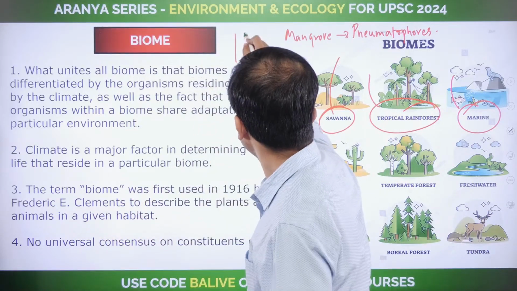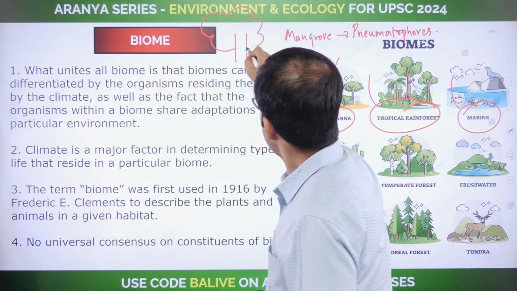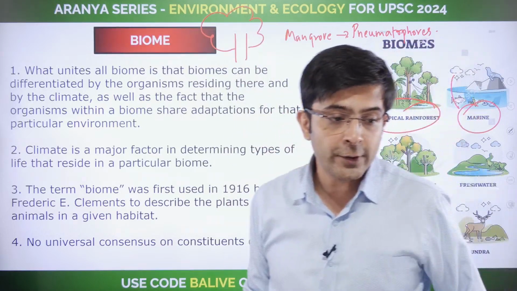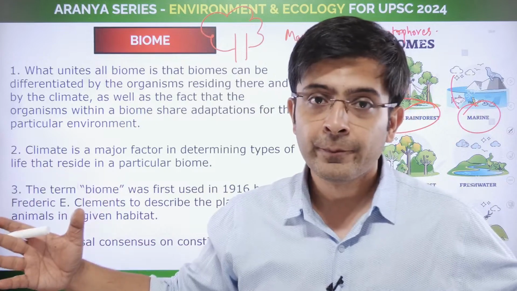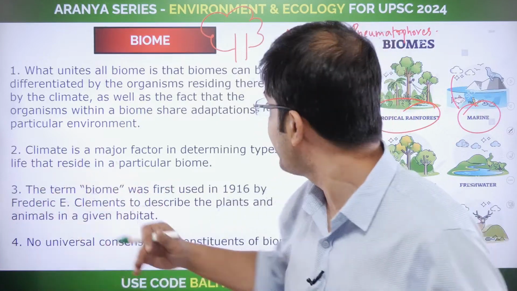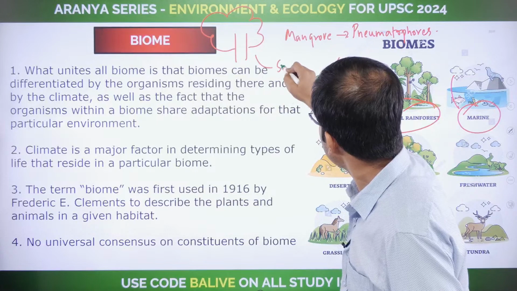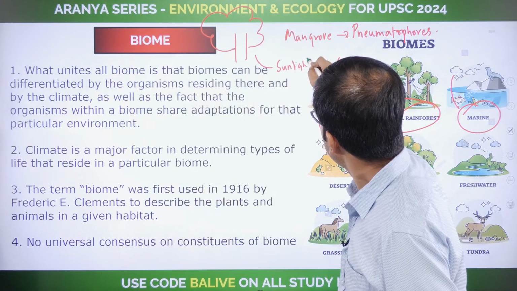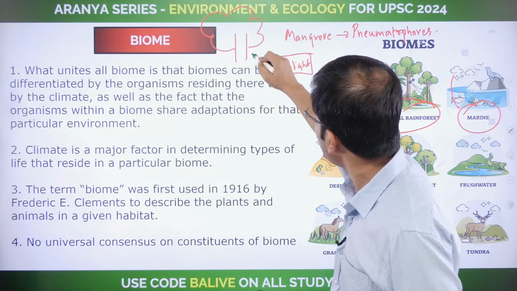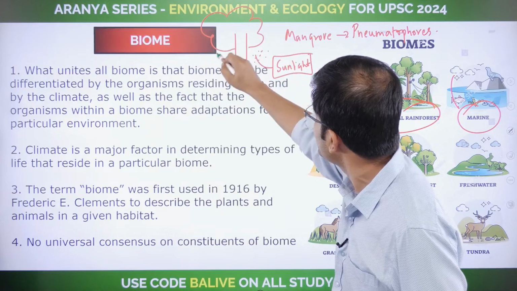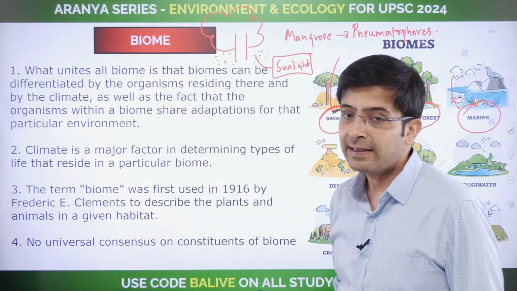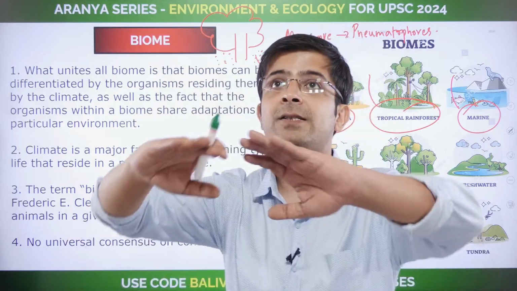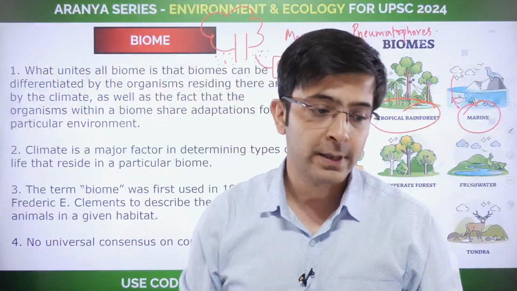Where do you find canopy the most? Tell me, in which particular biome would you expect to find a huge canopy? Which will essentially give rise to what? The limiting factor of sunlight here. Sunlight will become a limiting factor because all of the other organisms, plants trying to grow here, are going to be hindered by the presence of this huge canopy right over them.